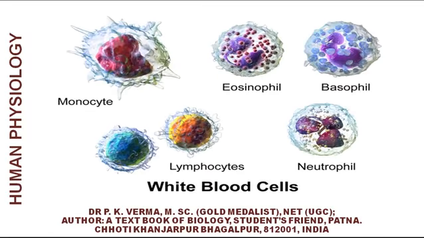These are the cells: monocytes, eosinophil, that is acidophils, basophils, lymphocytes and neutrophils. These can be identified by their physical appearance, staining properties as well as the shape of nucleus.